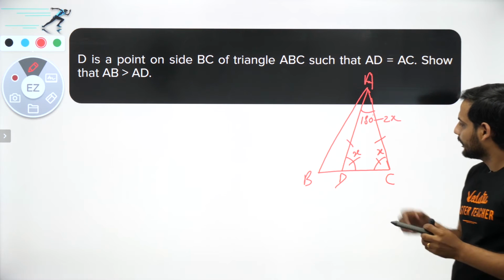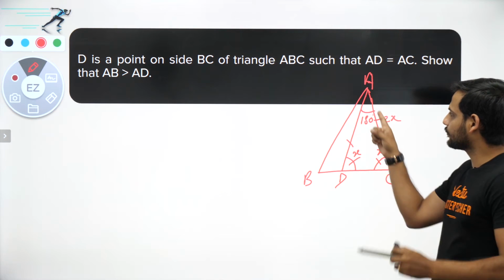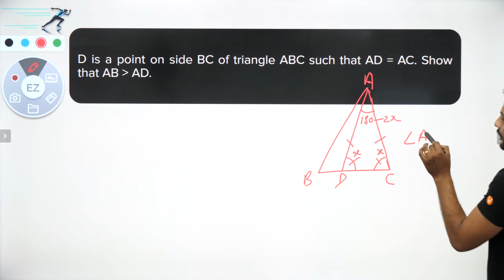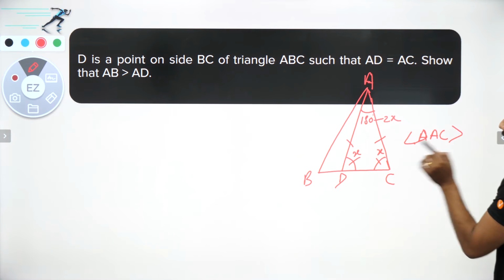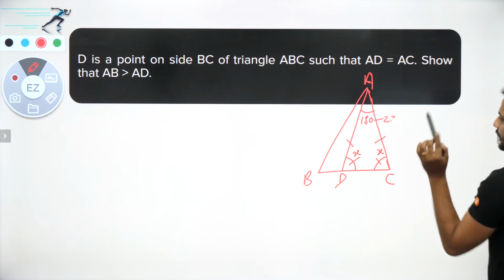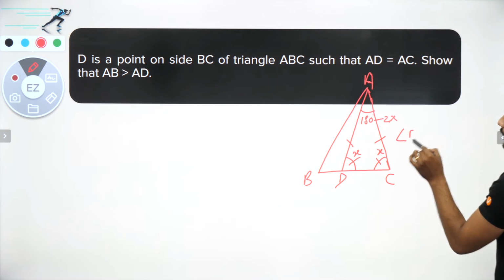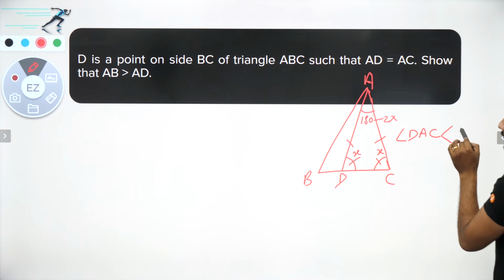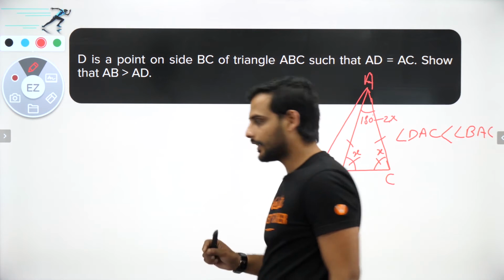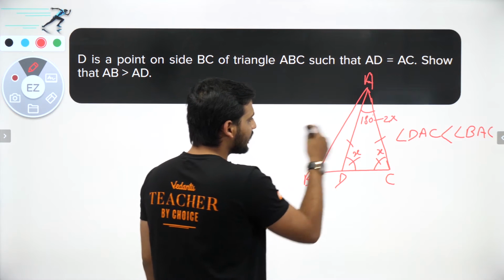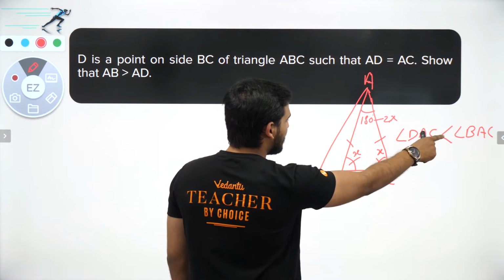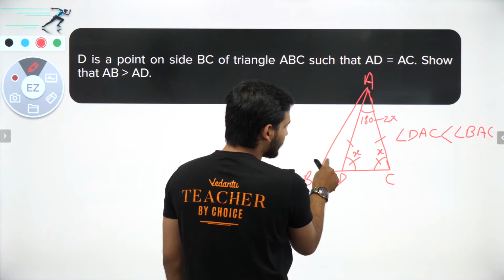Okay, now in this triangle ADC, you have seen that angle DAC is smaller than angle BAC. Correct, angle DAC is smaller than angle BAC. Now bachcho, you know that this DAC is nothing but 180 minus this and this, and angle BAC is nothing but 180 minus angle B and angle C.